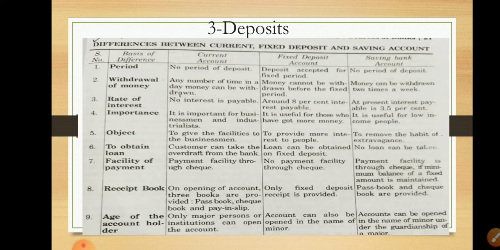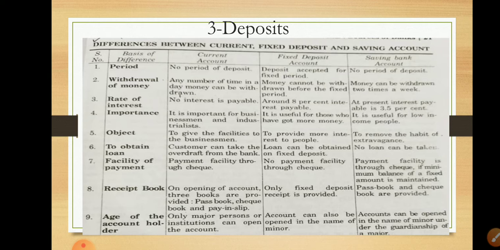We cannot withdraw money from a fixed account before completing the maturity period, whether it is 1, 2, 3 or 5 years, whatever is determined by you. Before this period is complete, you cannot withdraw the amount from the bank. In a saving account, money can be withdrawn 2 times in a week.